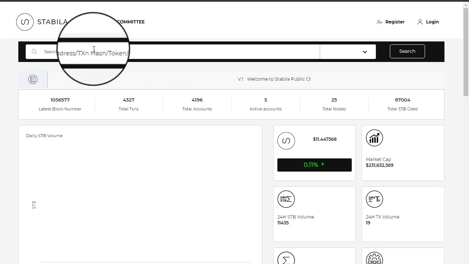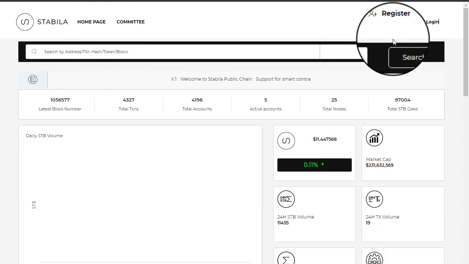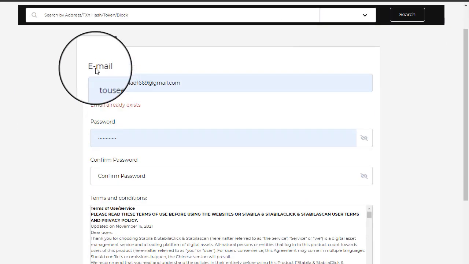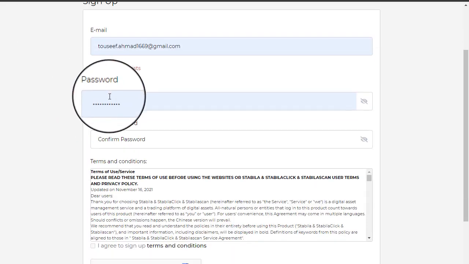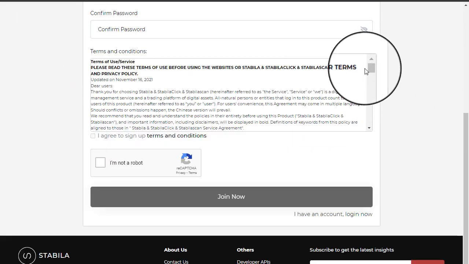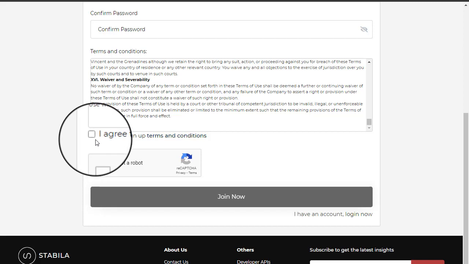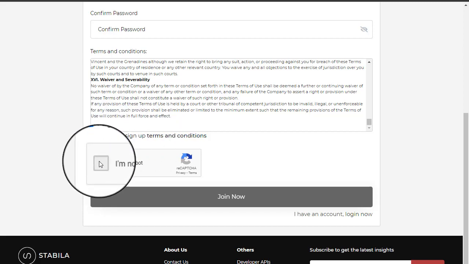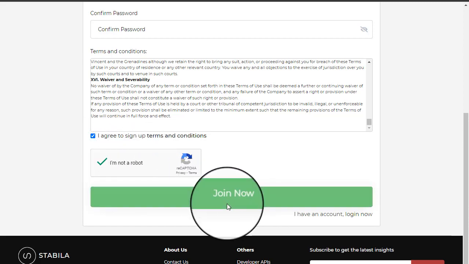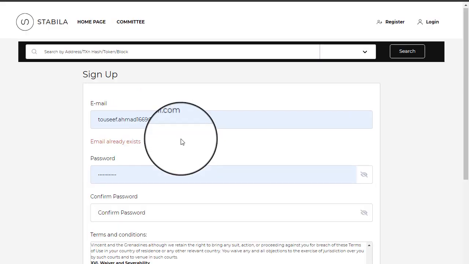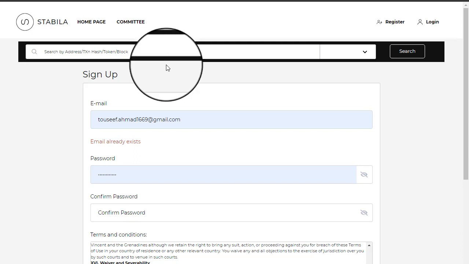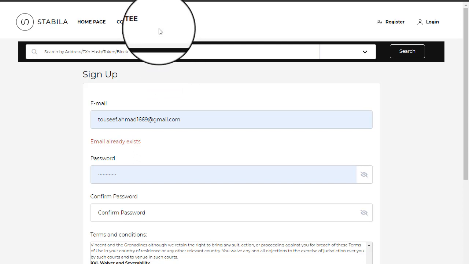First of all, you need an account on this wallet to receive the deposit address. Simply click on the register button, put in your email address, create a unique password, and enter the same password again. After that, click on I agree to sign up, complete the human verification captcha, and then you can join. After creating the account, you will receive an email with a link for verification. After you click on this link, your account will be created successfully.